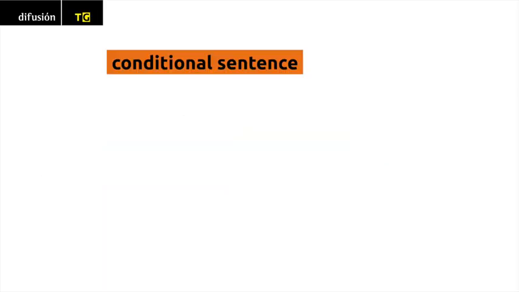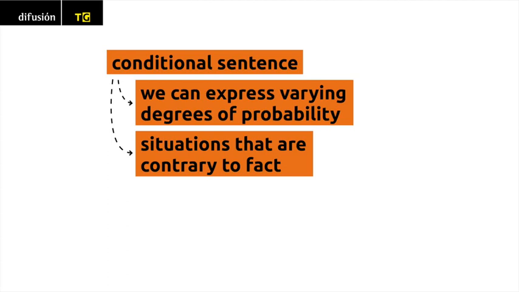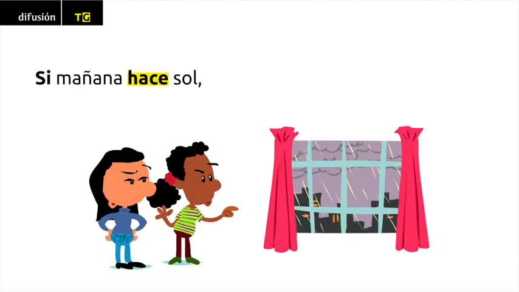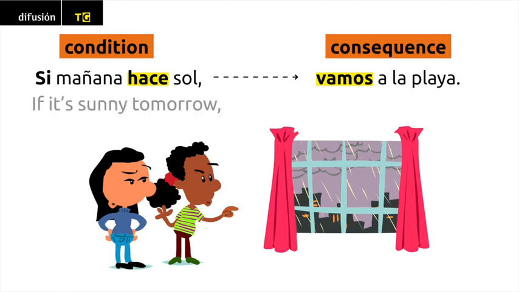With a conditional sentence, we can express varying degrees of probability and even situations that are contrary to fact. To achieve that, we choose different moods and tenses of verbs. Si mañana hace sol, vamos a la playa. If it's sunny tomorrow, we will go to the beach.